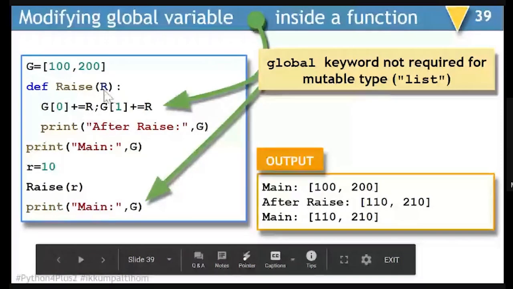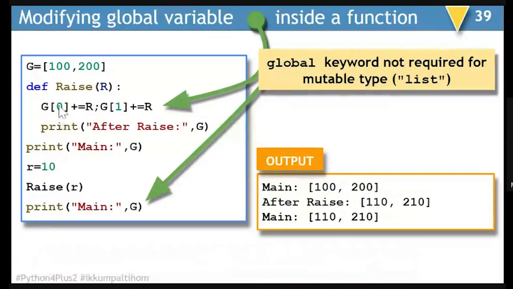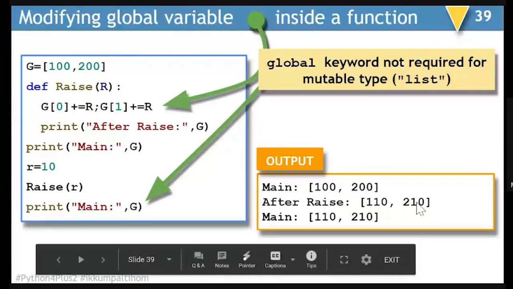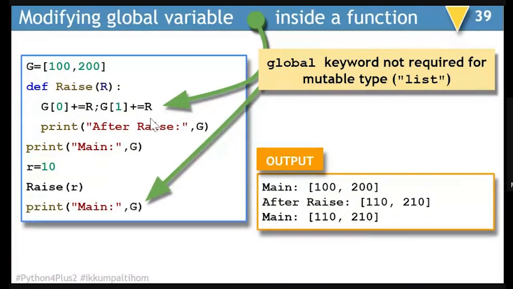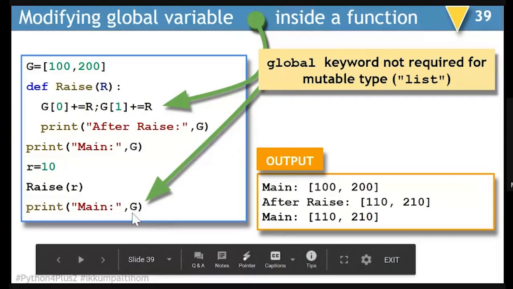I'm passing this as parameter. And inside the function raise, I am incrementing in G0 value and G1 value. No error as unbound error. And after this change, when I display the value of G here, it will be 110 and 210. When I come out of this function and display the value of G, whatever changes has happened inside the function will be reflected in the global variable. So you can see here, once again, 110 and 210.